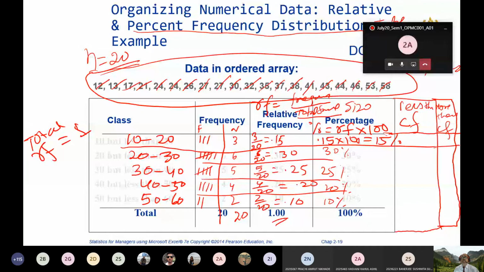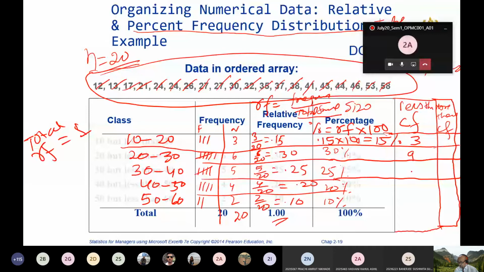That is the beauty of learning less than cumulative frequency. How many temperature values are less than 20? 3 only. And how many temperatures are less than 30? 9. You added 3 and 6. So now 3 and 9 is the less than cumulative frequency.